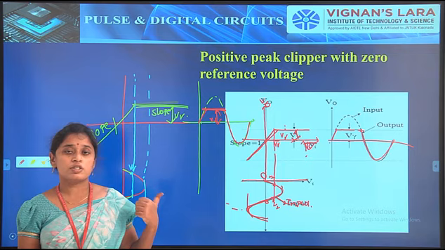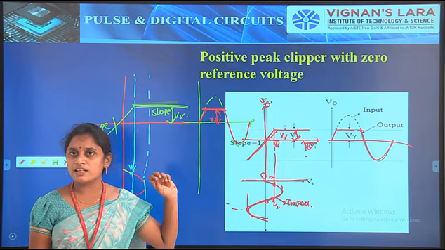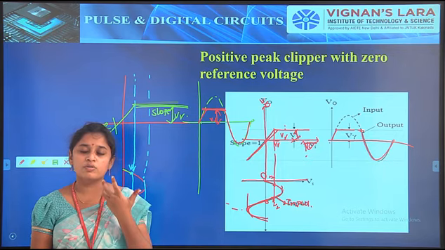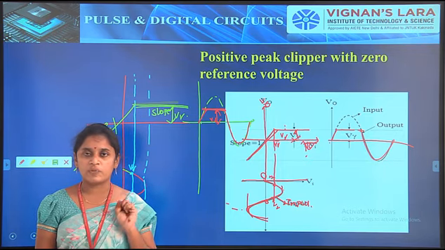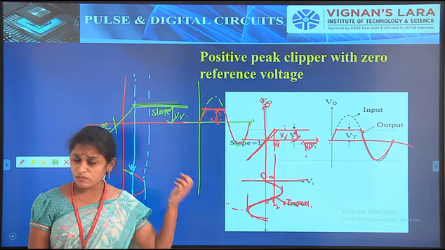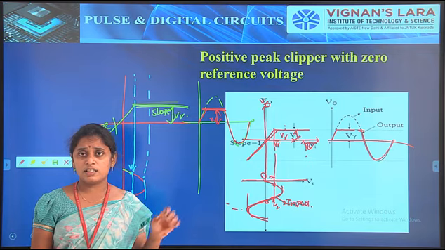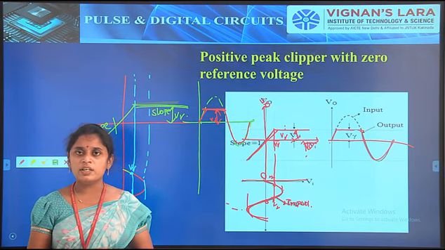That is a positive diode clipper with 0 reference voltage. If you understand these things, we can solve the positive peak clipper with positive reference as well as the positive peak clipper with negative reference. So this is about the positive peak clipper, its transfer characteristics and operation. For this I have to recall the information.